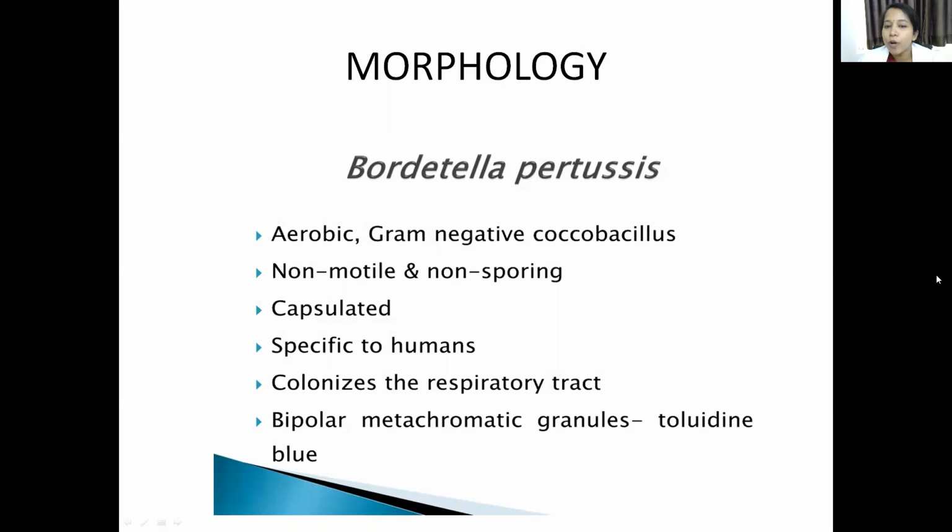Then coming to the morphology of Bordetella pertussis. We'll see about the bacilli of Bordetella pertussis. They are aerobic, and we know that they are gram-negative Coccobacilli. Most of them are non-motile, except some, we'll see later. They are non-motile, non-sporing, capsulated, and specific to humans. Bordetella pertussis is specific to humans. What other species of Bordetella is of animal origin?